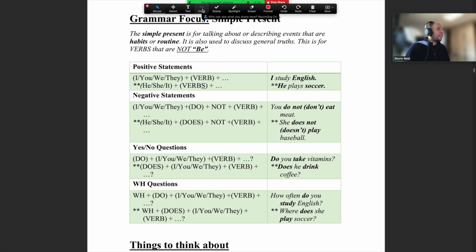okay? But an easy way to remember this, guys, if you see a word with a Y, all right, so study has a Y at the end, usually Y words can be changed to IES. Okay, so if a word ends in Y, we make it IES. Okay, so again, if we have here study, then we can say she studies every night. Okay, usually. And the reason I say usually, guys, is because sometimes it doesn't happen.